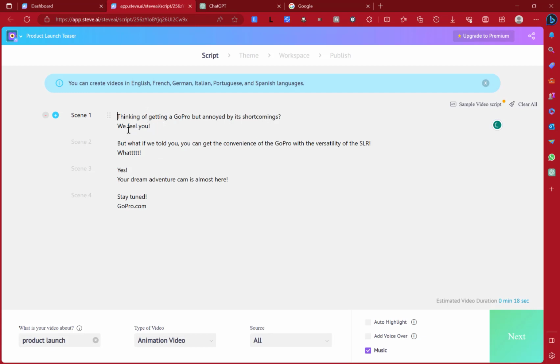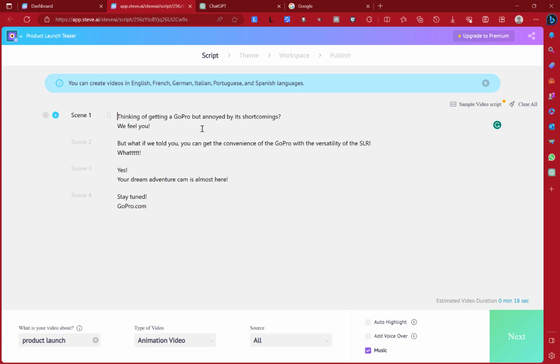Okay, so the first thing will be like, think of getting a GoPro but annoyed by its shortcomings. We feel you. So in this context, the GoPro here will be like the product. Now this is why I chipped in ChatGPT, because I'm not a marketing guy. You are not a marketing guy. You're just someone who wants to kickstart a business, or already has a business that is underperforming.